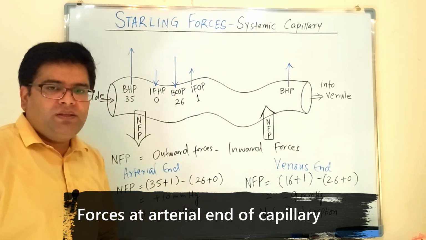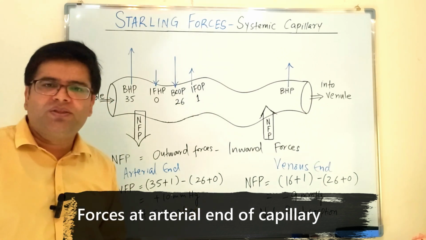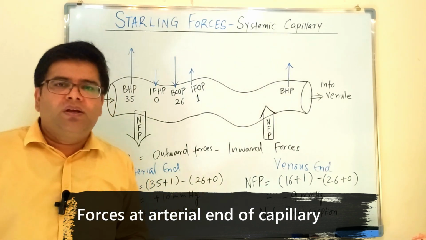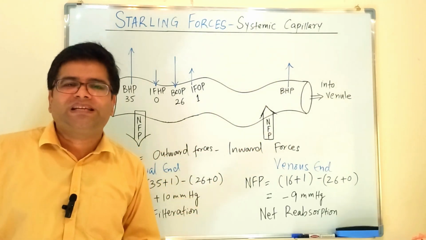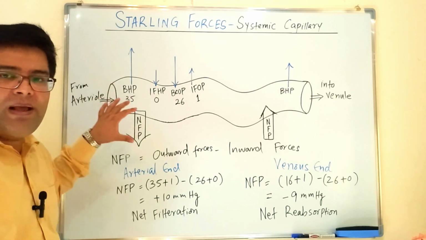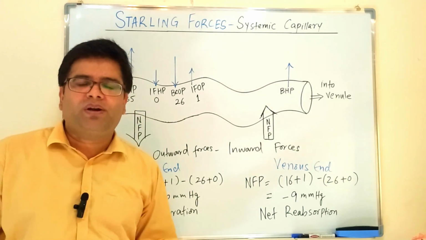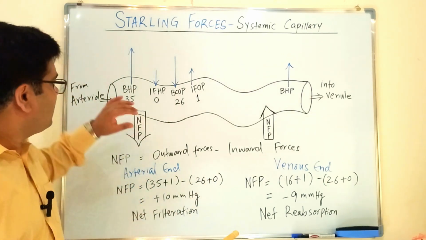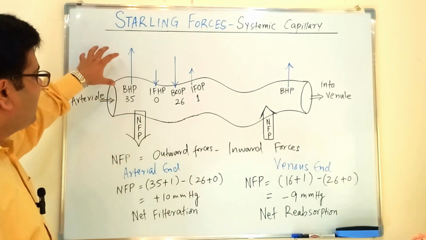So first, let's discuss the forces which are acting at the arterial end of the systemic blood capillary. There are four important forces. The first one is blood hydrostatic pressure. This is the same pressure which is exerted when the heart pumps. When blood passes through the artery and then arterioles, this force decreases. At the arterial end of capillary, which is receiving blood from the arteriole, blood hydrostatic pressure is 35 millimeter of mercury. This is an outward force which tends to force the fluid out of the systemic capillary.